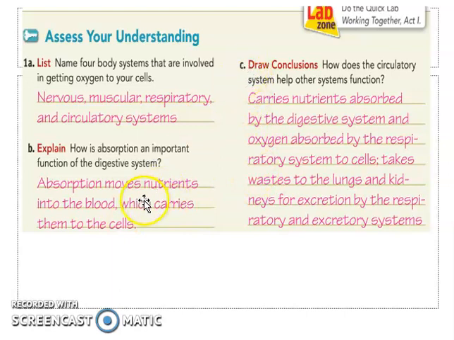I repeat, if absorption is not doing well in your body, for example, you want to make your body strong, so you need to eat high protein food because protein makes your body and muscles strong. So, for example, even though you're eating a lot of protein food, what are examples of protein food?